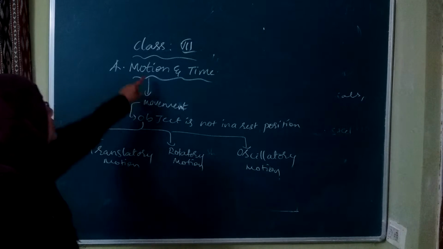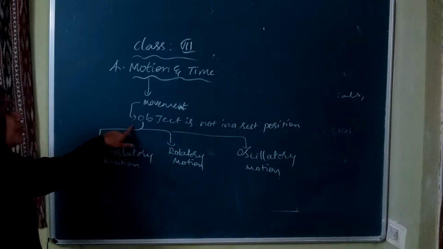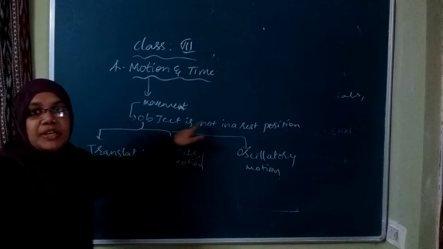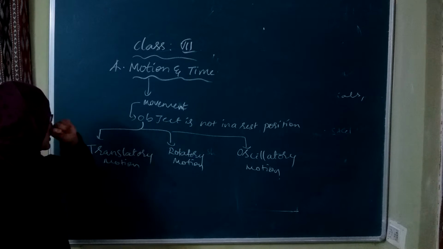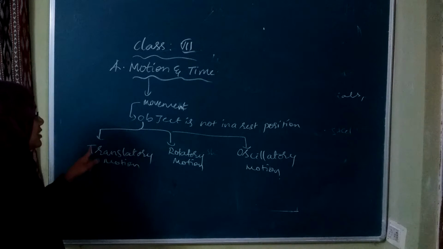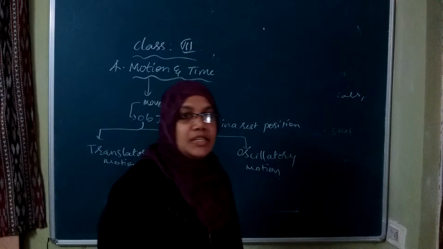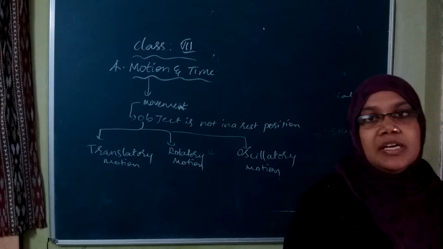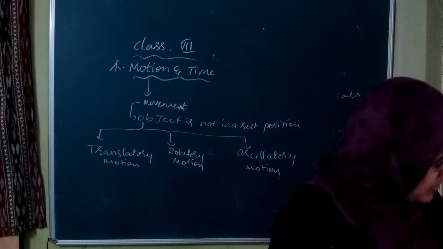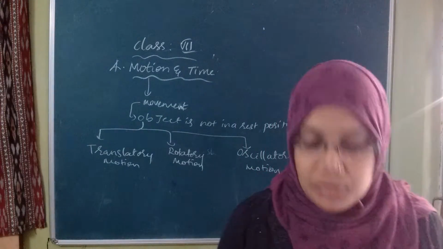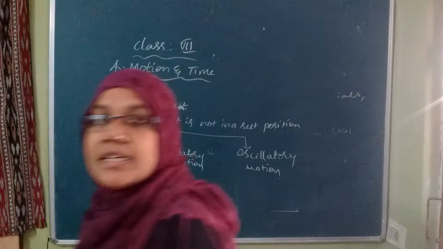Motion is nothing but movement. It takes place when an object is not in a rest position. So motions are of three types: translatory, rotatory and oscillatory. We have to observe examples of these three types of motion. First one, translatory motion.